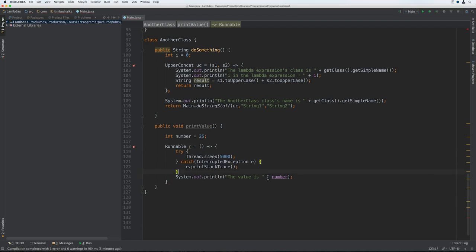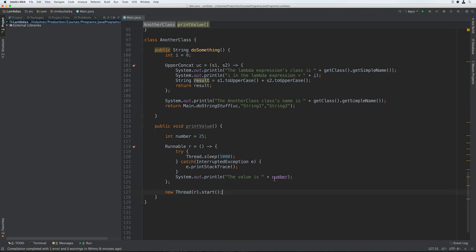We'll put a semicolon at the end of the runnable here, to complete the code block. Then we'll put new Thread(r).start. Alright, so in this code we're using a Lambda for a Runnable. When the code runs, the thread will sleep for 5 seconds and then print the value of the number variable. When the thread is sleeping, the printValue method will continue to execute and will exit. That means that by the time the thread gets around to printing the number, the local variable will no longer exist. So what will the thread print?